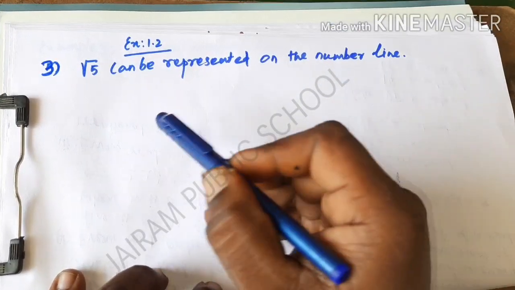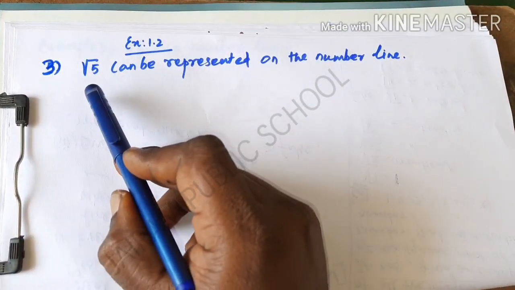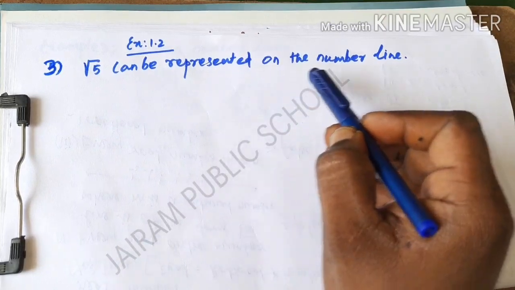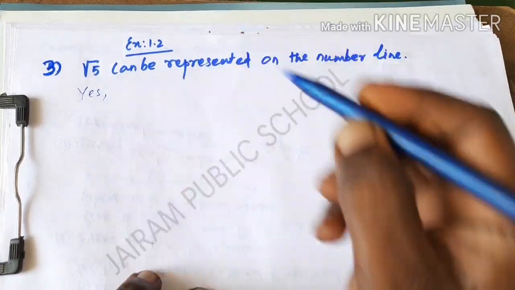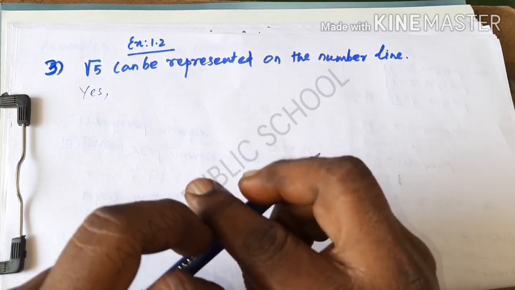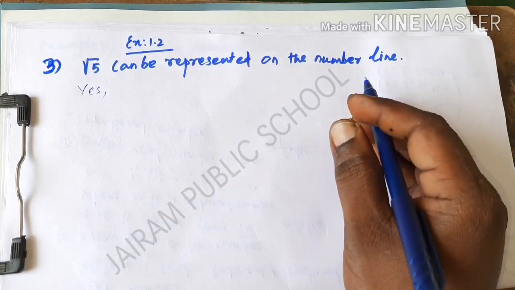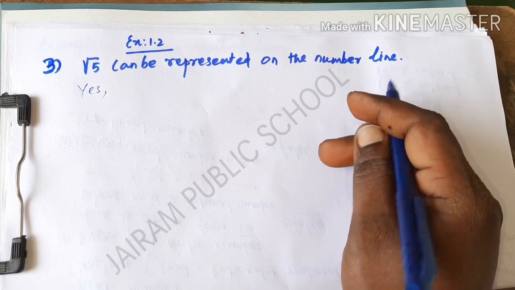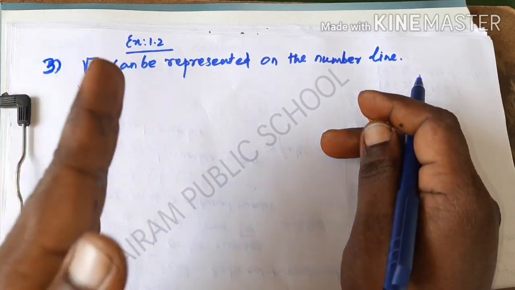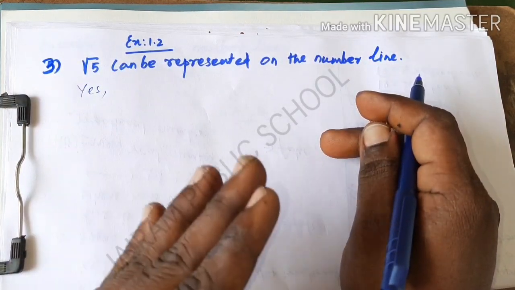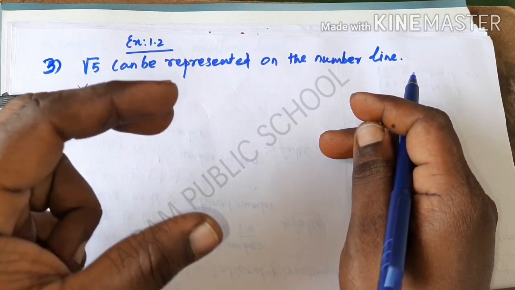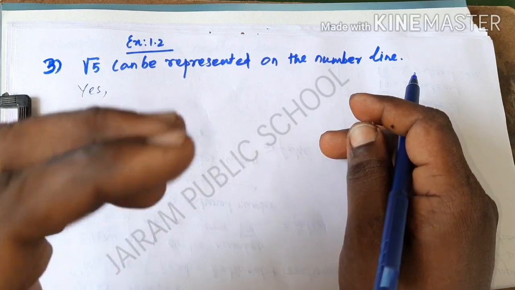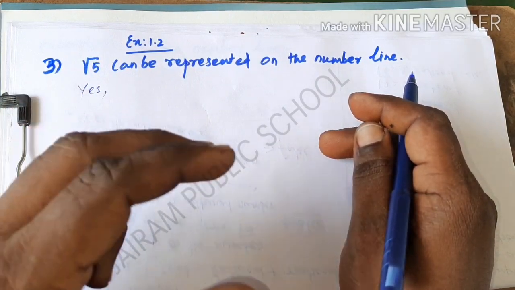So in exercise 1.2, the third question is, show that root 5 can be represented on the number line. Yes, it is possible to represent it on the number line, and I already taught the 2 steps to represent an irrational number on a number line. By following the steps, we have to represent root 5 also on a number line, and I am going to explain with a rough diagram alone. As per the same steps, you have to construct the original diagram in your class note.